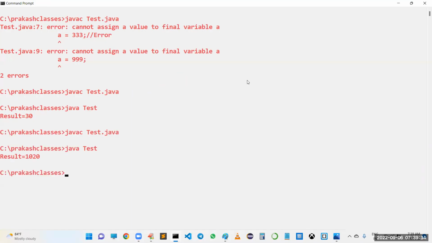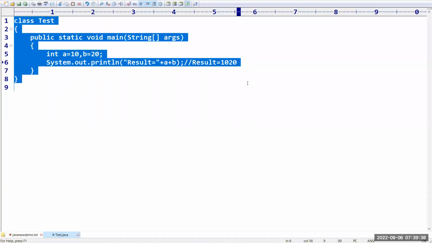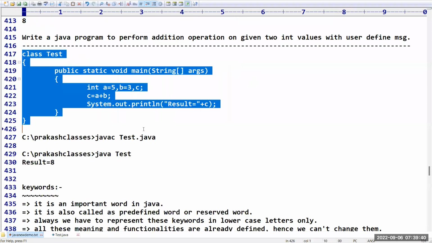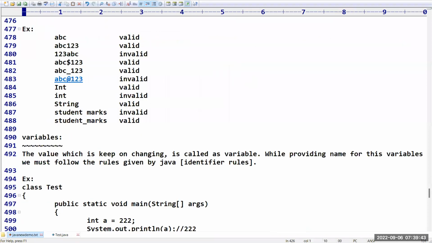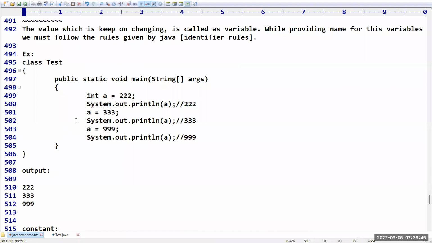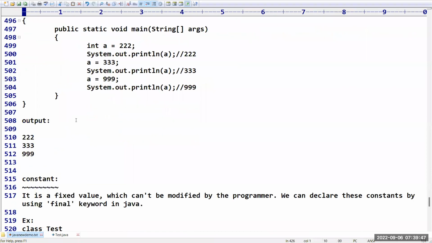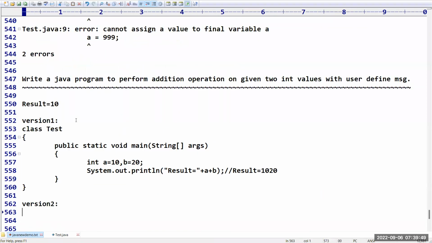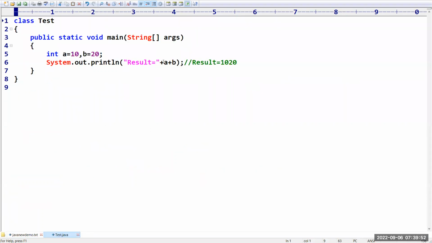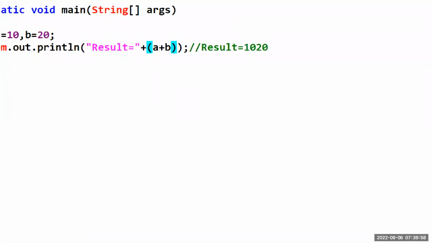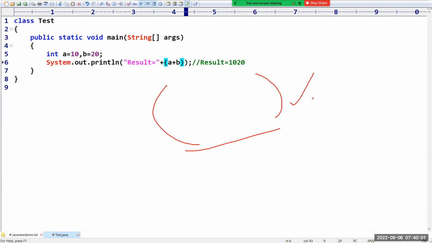We are getting 10 and then 20. Sir, I don't want 10, 20, I want 30. What modification do we have to do in this program? Sir, very simple. Java provides one important priority, which is nothing but these brackets. Within brackets, anything you take will be treated as the highest priority, so Java will evaluate that instruction first.